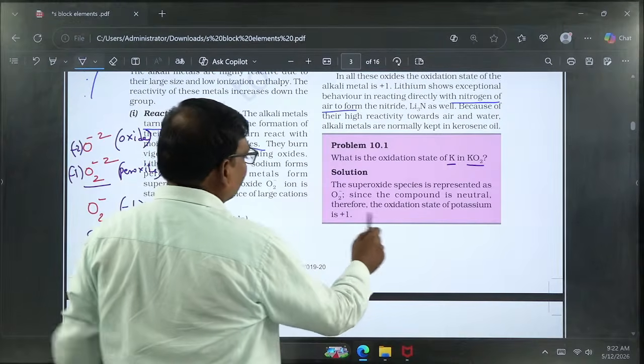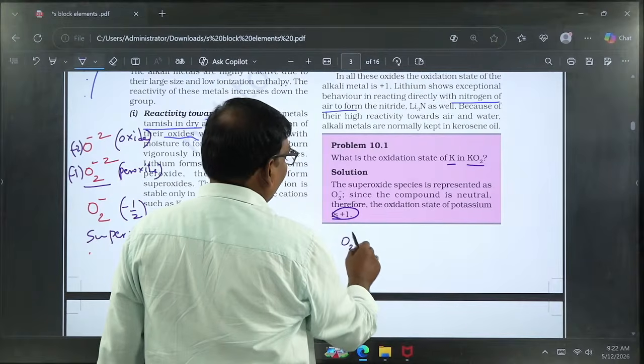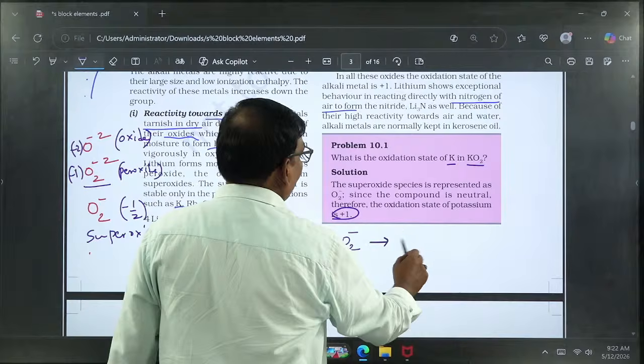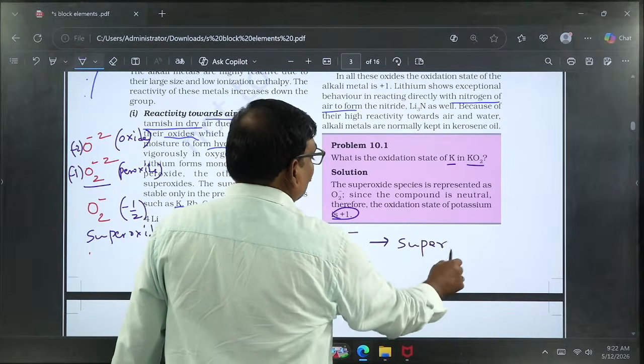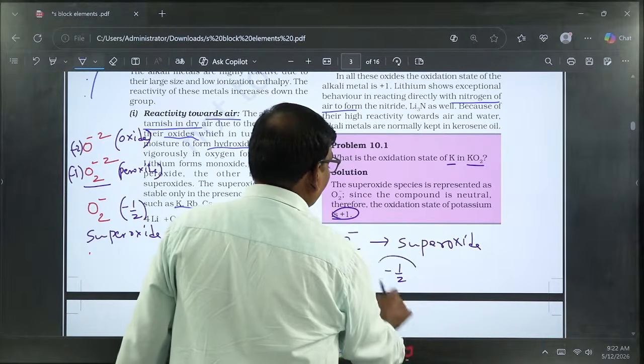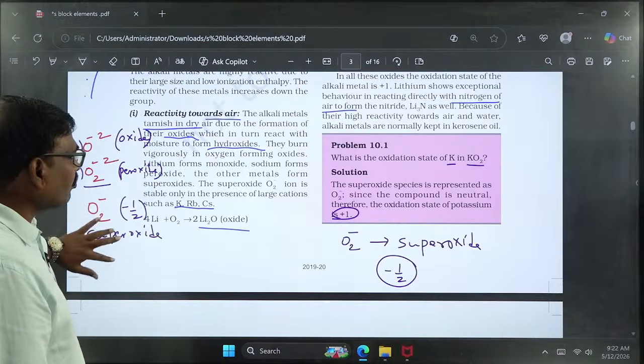If they ask the oxidation state of oxygen, here oxygen is in the form of O2-. That O2- indicates it is a superoxide. That superoxide ion exhibits -1/2 as the oxidation state.